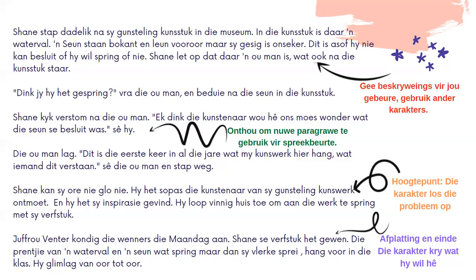So can you see how my title matches my story? Shane's painting was the artist's painting, but he changed it and he made the boy jump. But as the boy jumped, he opened his wings. So that is why my story's title is A Seun met Vlerke, but also it refers to Shane. Shane spread his wings. As soon as he found his inspiration, he spread his wings and he started painting. All right, and he won the competition. So that is my first draft.